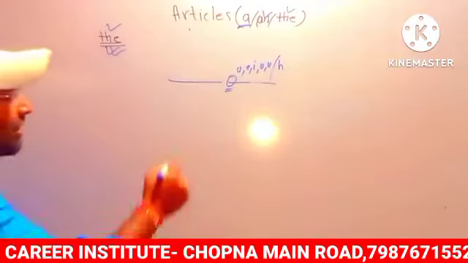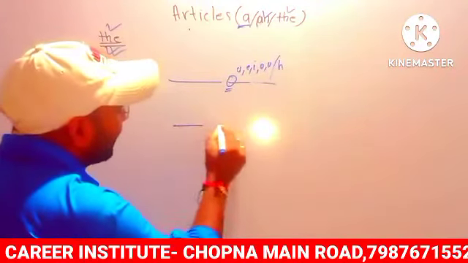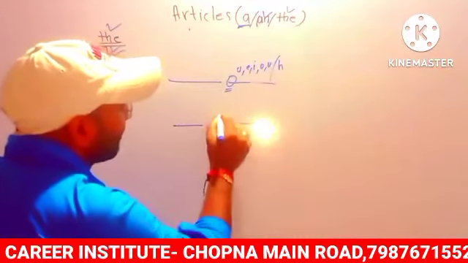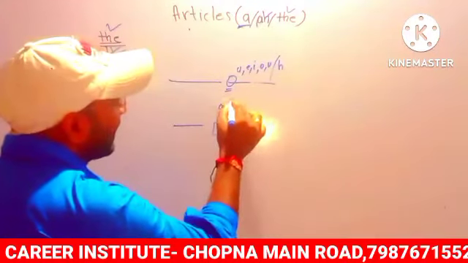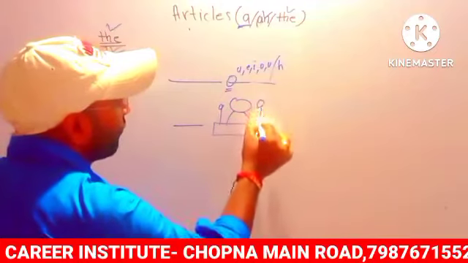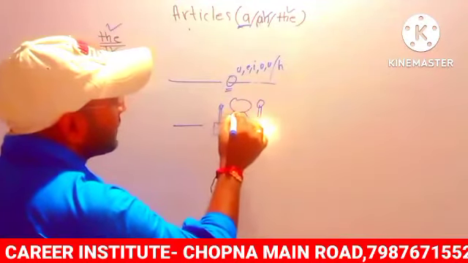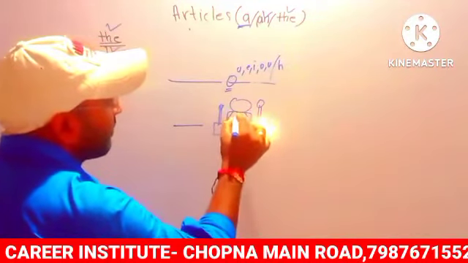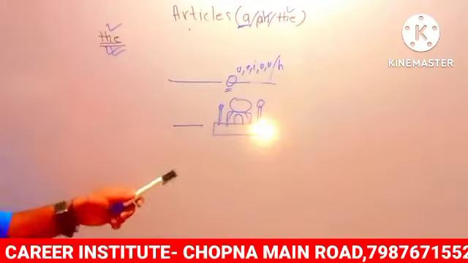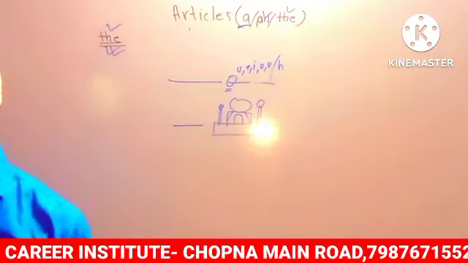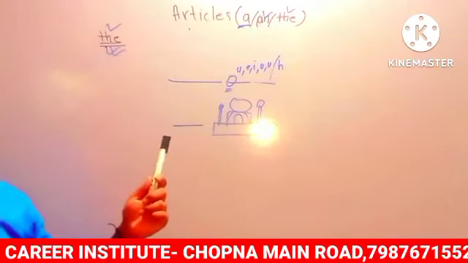The second: if after the blank there is something famous, अगर blank के बाद कोई famous चीज हो, so what do we use? If after the blank there is a famous thing, कुछ प्रसिद्ध चीज है, so what do we have to use in this blank?